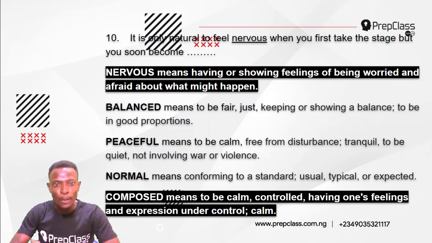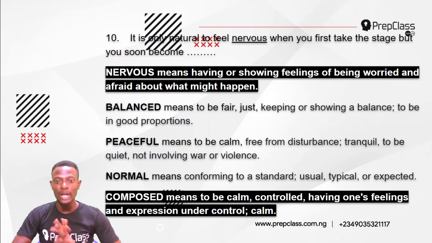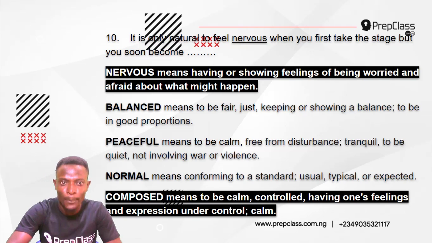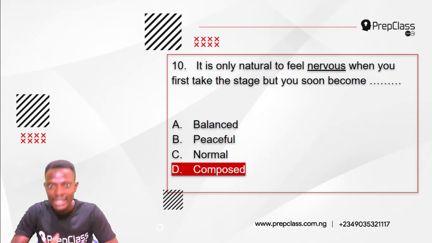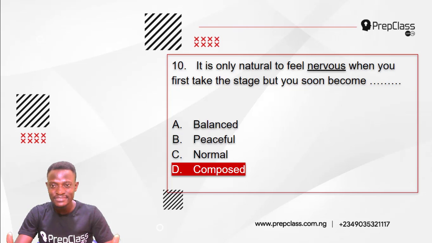The most nearly opposite meaning to nervous is composed. When you are nervous, you are worried and afraid. But when you are composed, you are calm, you are controlled. You have your feelings and expressions under control. So the most nearly opposite meaning to nervous is composed. It is only natural to feel nervous when you first take the stage, but you soon become composed.